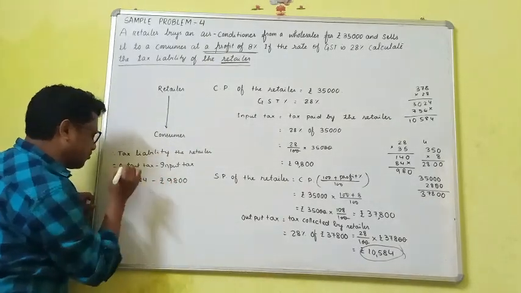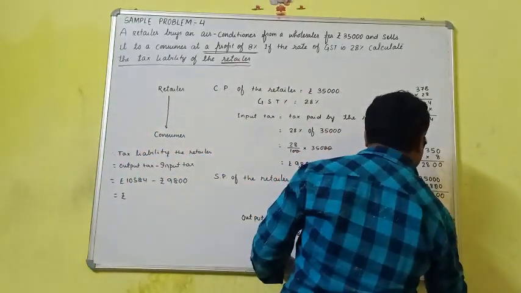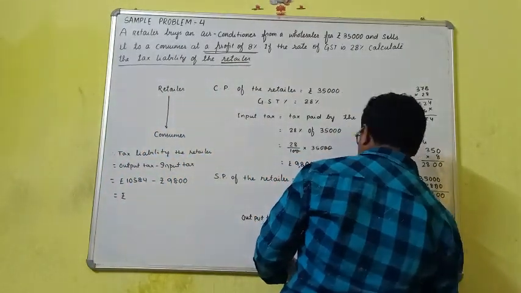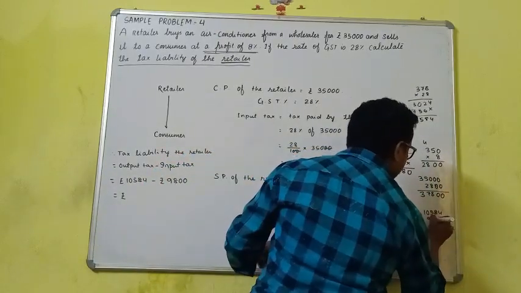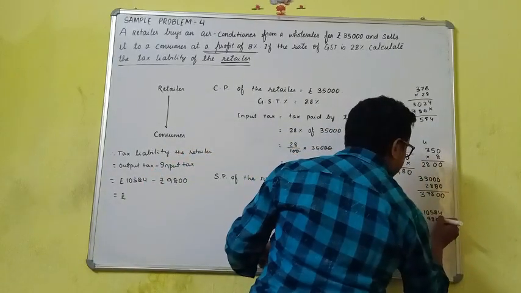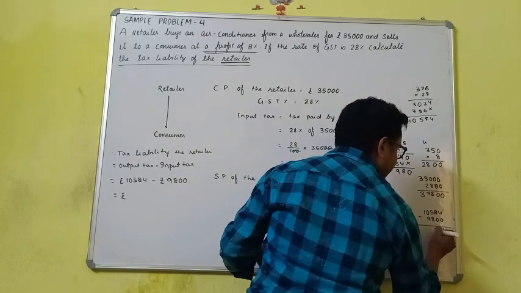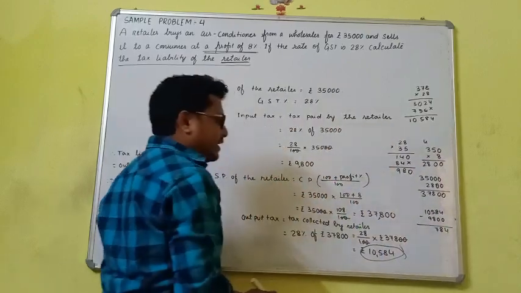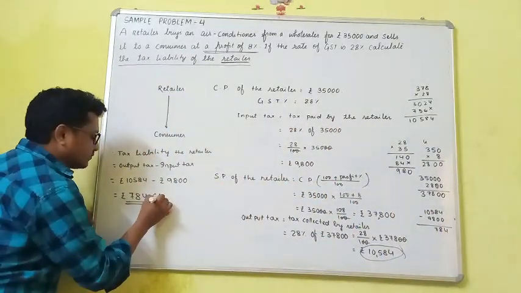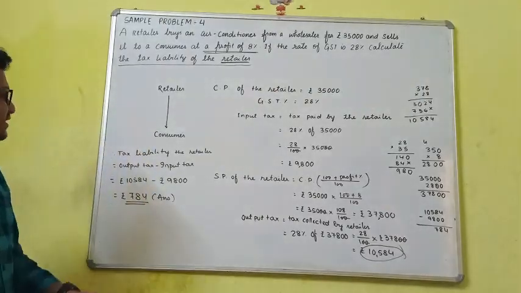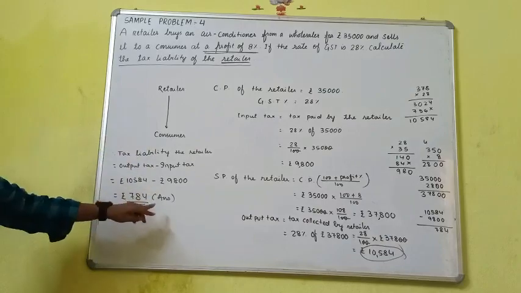If you subtract these two, you will get the tax liability. 4 minus 0 is 4, 8 minus 0 is 8, 15 minus 8 is 7. So you have to pay 784 rupees. So GST paid by the retailer will be equal to 784.